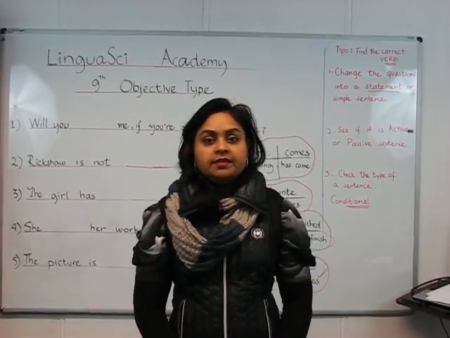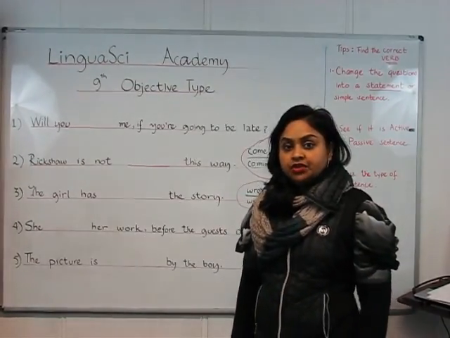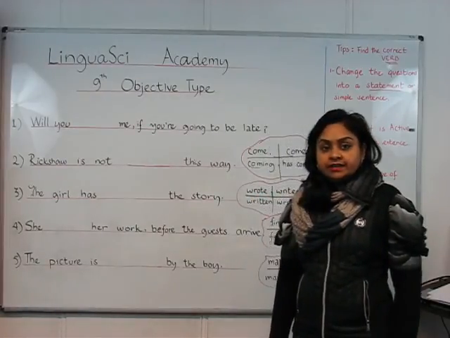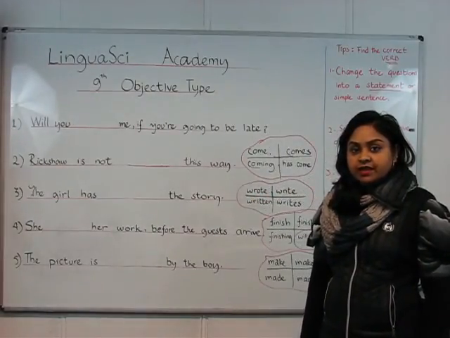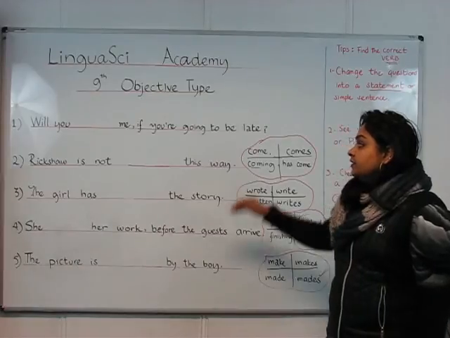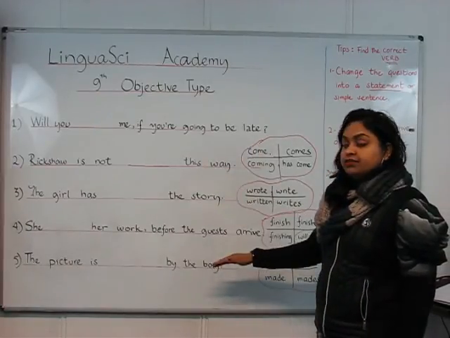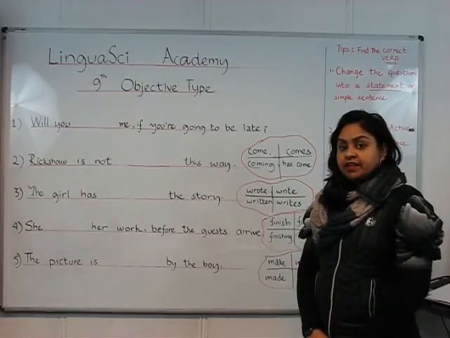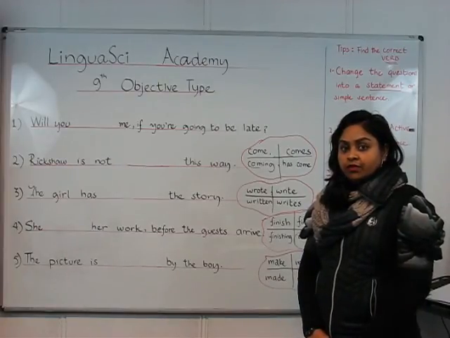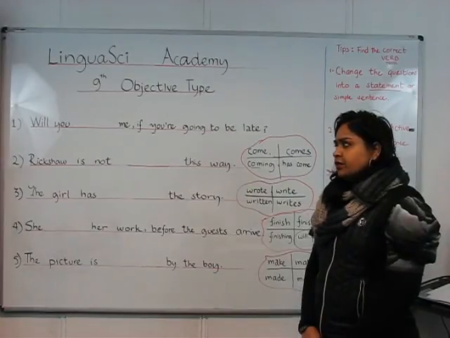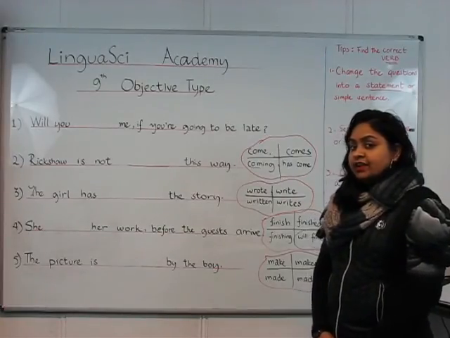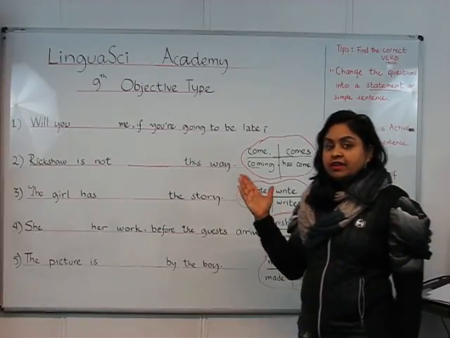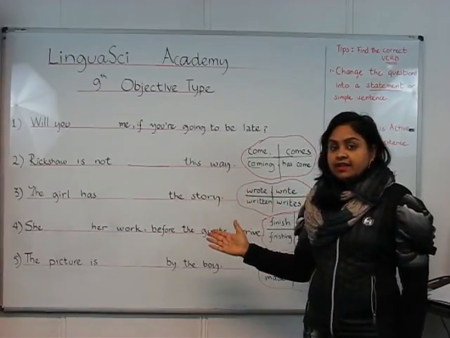Today's video is about the grade 9 board examination and we are going to deal with the objective type questions, part A of that. The example we've chosen today is 5 sentences from question number 1, part A, choosing the correct form of verb, and this is chosen from the Faisalabad board 2015 exam. So let's start and see how we can crack this question in the exam.